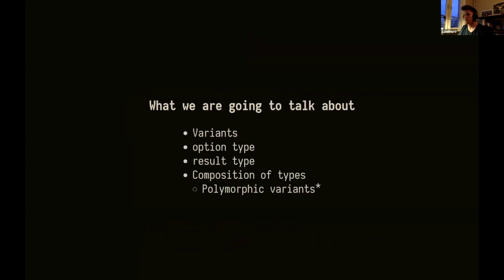So what are we going to talk about? We're going to talk about some concepts we can use to handle errors in Reason. We're going to talk about variants, and those variants are the option type. And we're also going to talk about this thing beyond the option type, my clickbaity title, the result type. And we're also gonna,